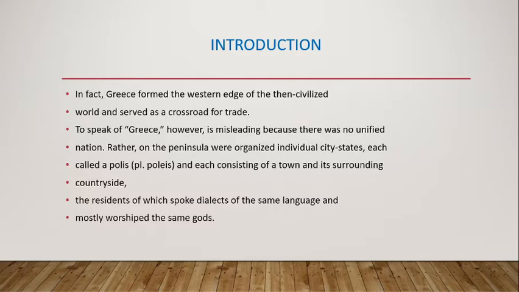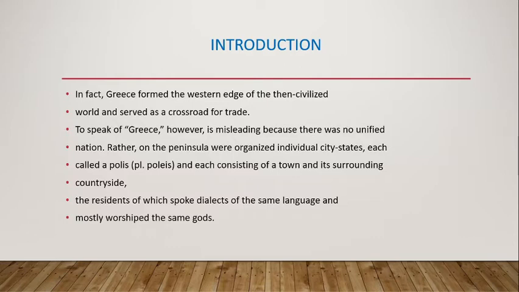To speak of Greece, however, is misleading because there was no unified nation. In fact, Greece formed the western edge of the then civilized world and served as the crossroad for trade. Istanbul, one of the most beautiful and biggest cities of Turkey, is not its real name. Actually its name is Constantinople, and it was a part of Greece, and therefore it was part of the route between Asia and Europe.